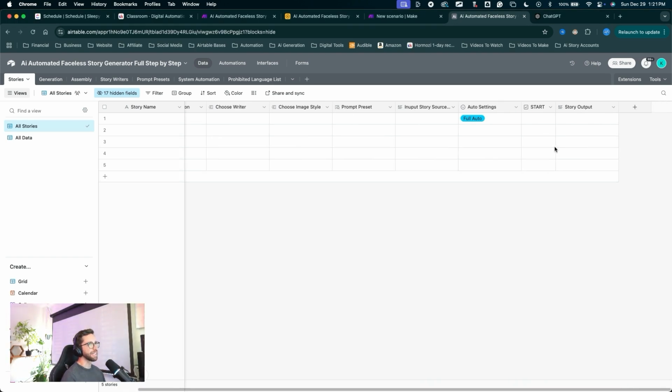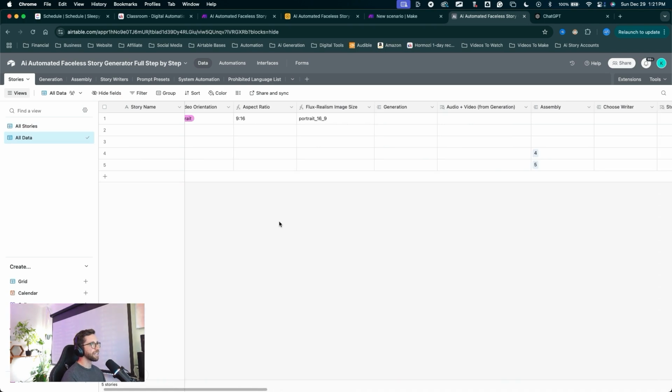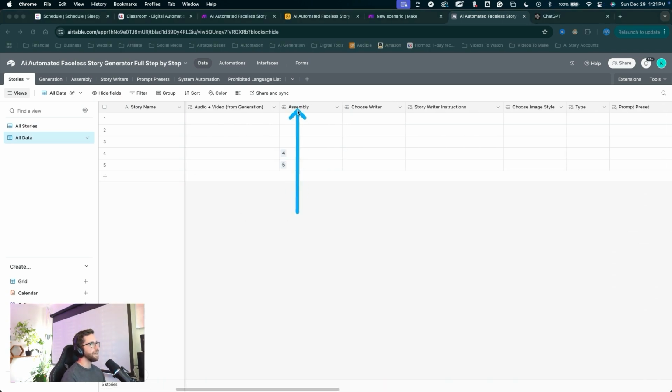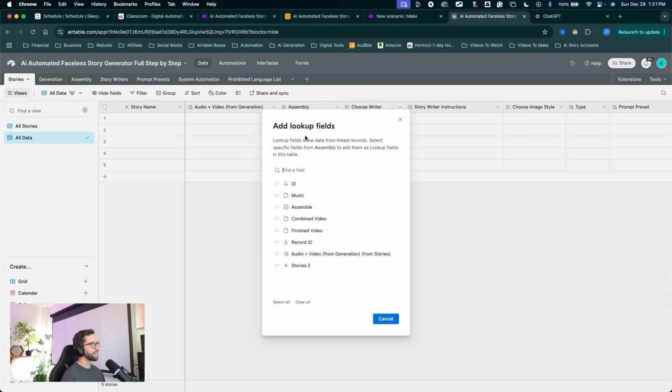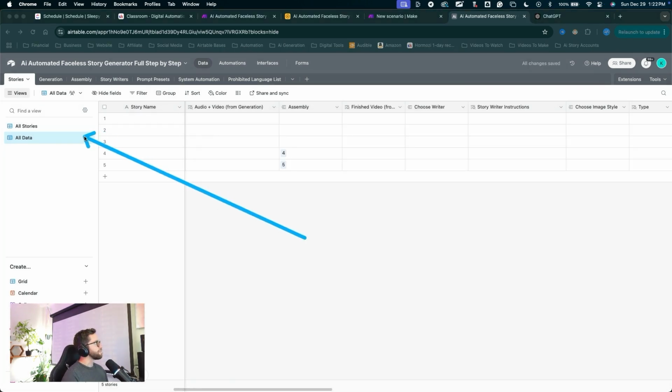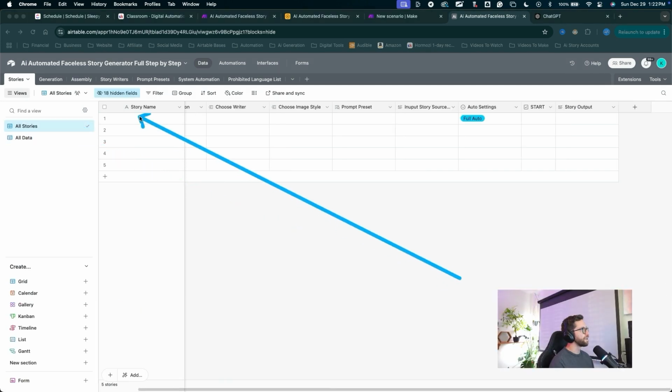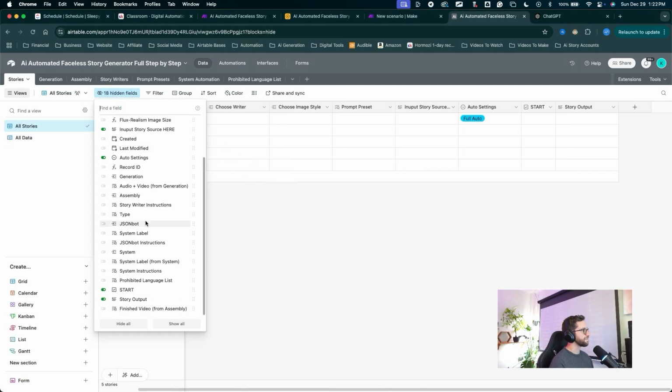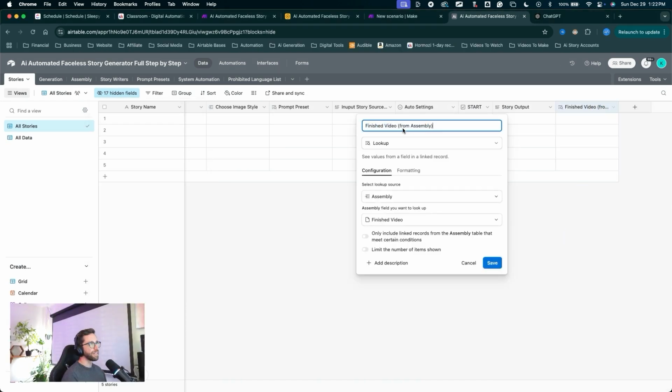Okay, and the next field we need to create is actually a lookup table for a field we already have linked. So I'm going to jump into all data. I'm going to find the assembly linked field. Here it is. And I'm going to add a lookup field for this table. I'll right click on it, click add lookup fields, and I want to look up the finished video. We want to get that into the stories table, just so we could have a nice finished look to our stories table. So I'm going to add that, click add one field. I'll jump back into all stories. And now I want to show that new field, come into the hidden fields and toggle on finished video from assembly. There it is. I'll double click on it and rename it to simply finished video, click save. There we go.